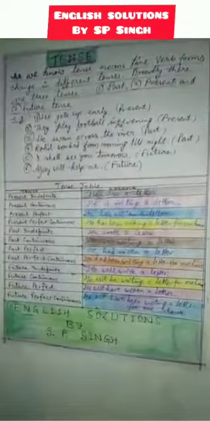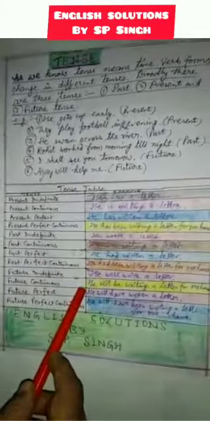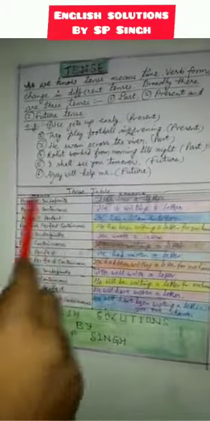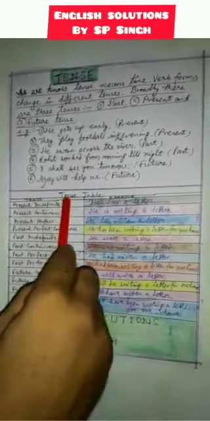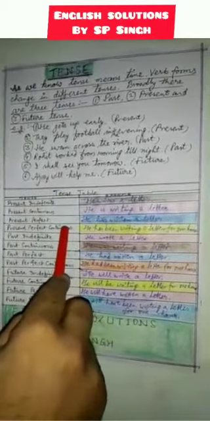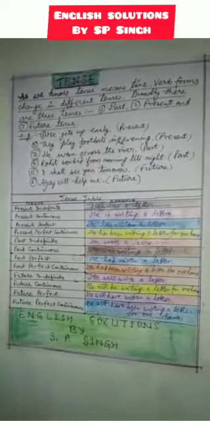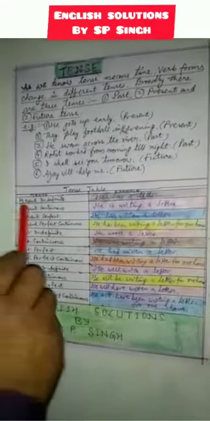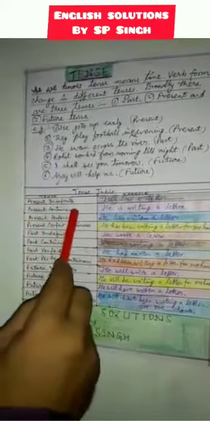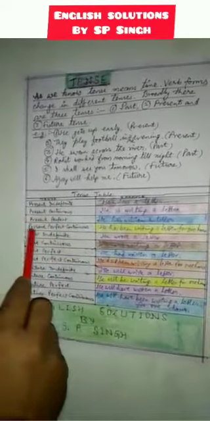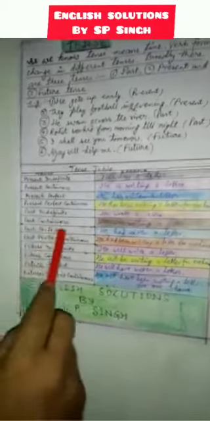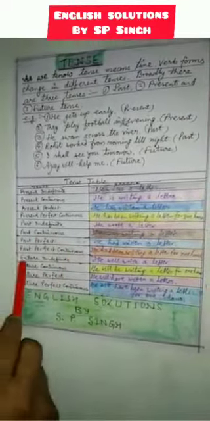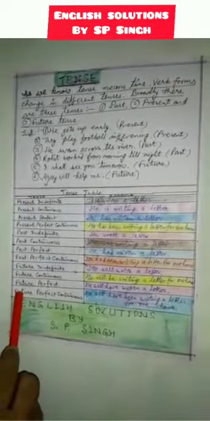So, here is a tabularized form to make your concepts clear about the tense. Actually, all the tenses are further subdivided into indefinite, continuous, perfect and perfect continuous. So traditionally there are 12 tense forms, namely present indefinite, present continuous, present perfect, present perfect continuous, past indefinite, past continuous, past perfect, past perfect continuous, future indefinite, future continuous, future perfect and future perfect continuous.